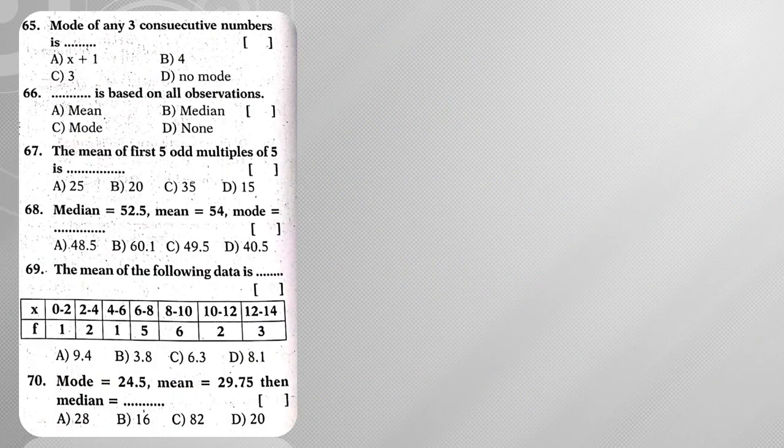Mode of any three consecutive numbers. If you are having any consecutive numbers, then you won't have any mode, hence it has no mode. Mean is based on all the observations.